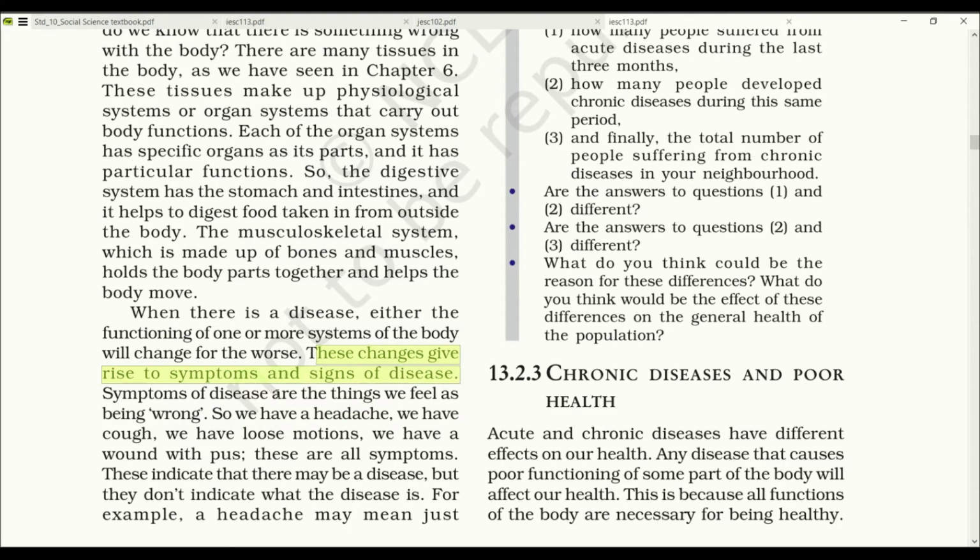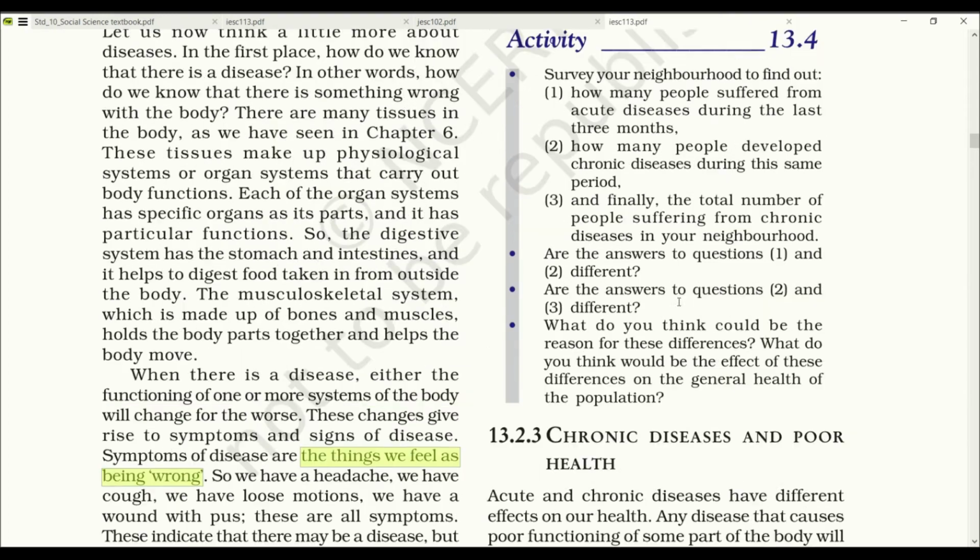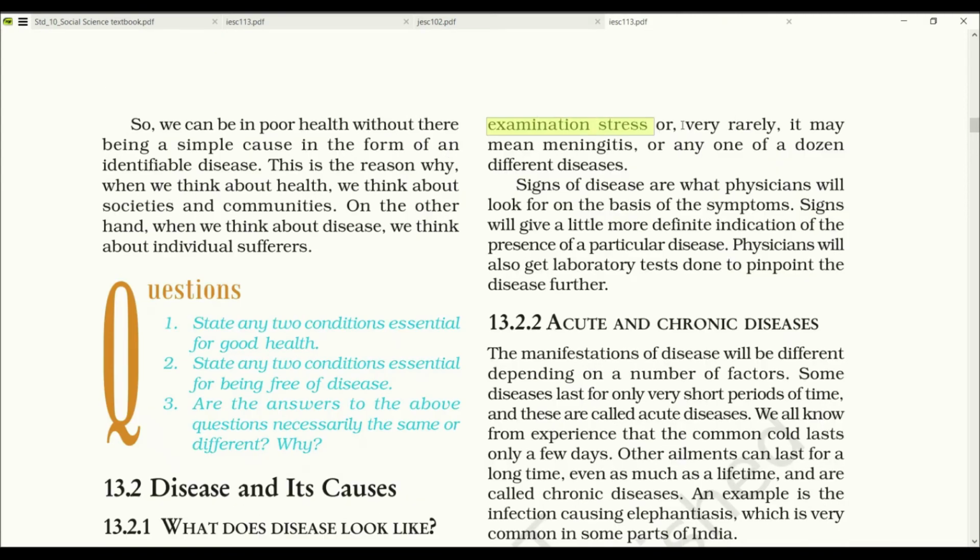Symptoms of the disease are the things we feel as being wrong. So, if we have a headache, a cough, loose motions, or a wound with pus, these are all symptoms. These indicate that there may be a disease, but they don't indicate what the disease is. The headache may mean just examination stress, or very rarely it may mean meningitis or any one of a dozen different diseases.